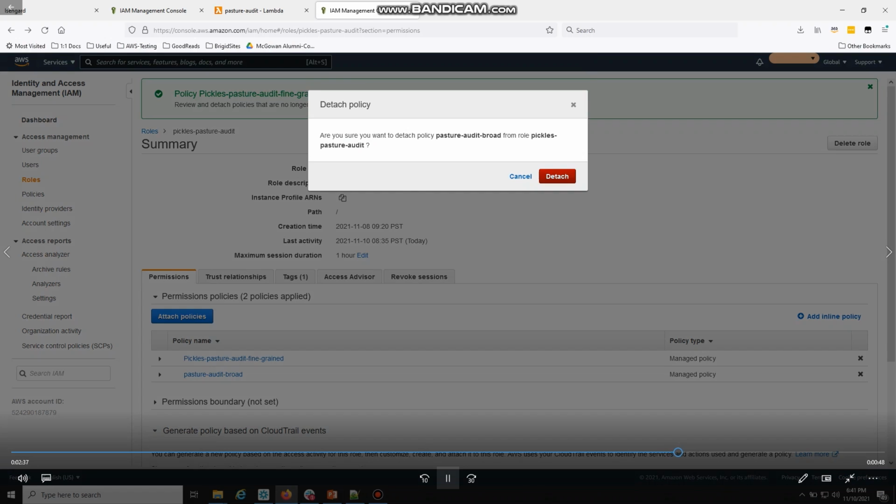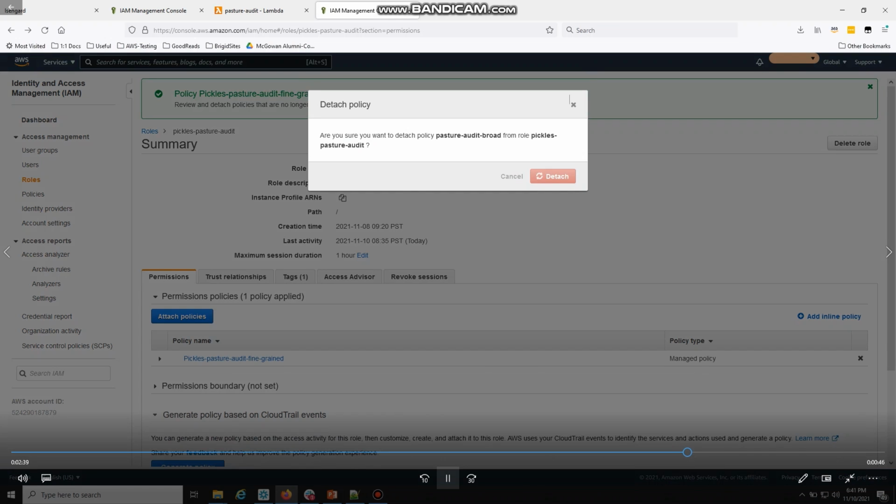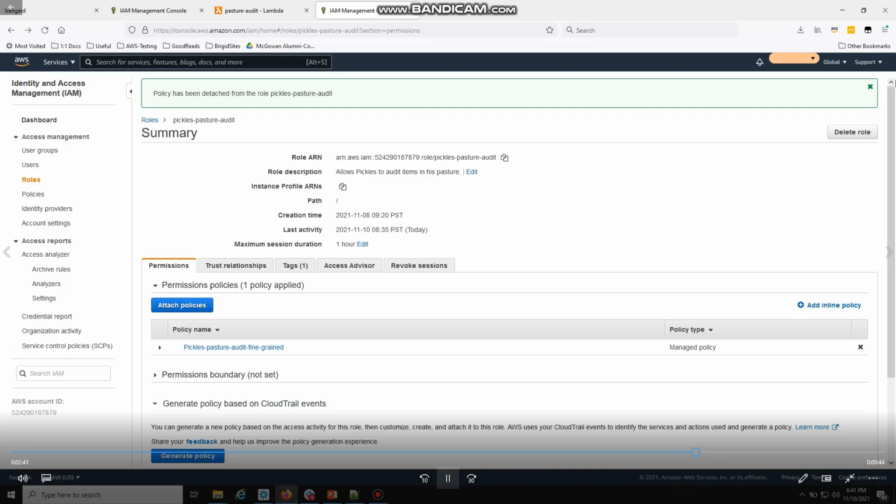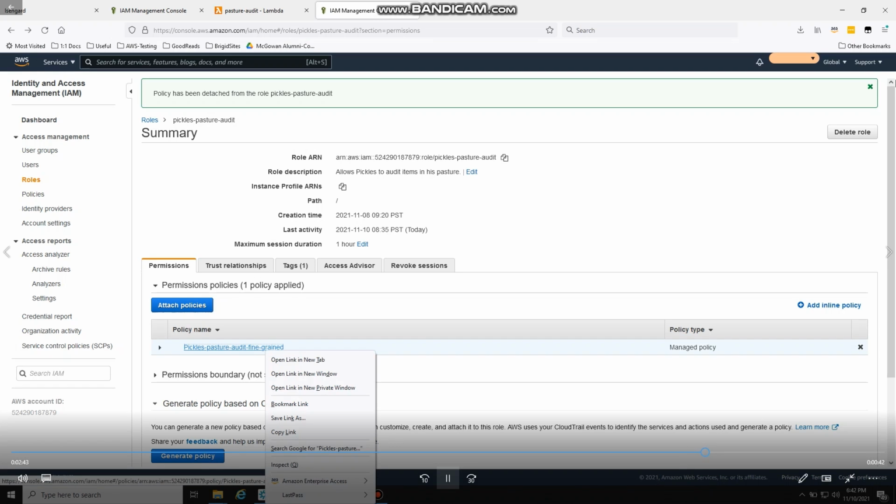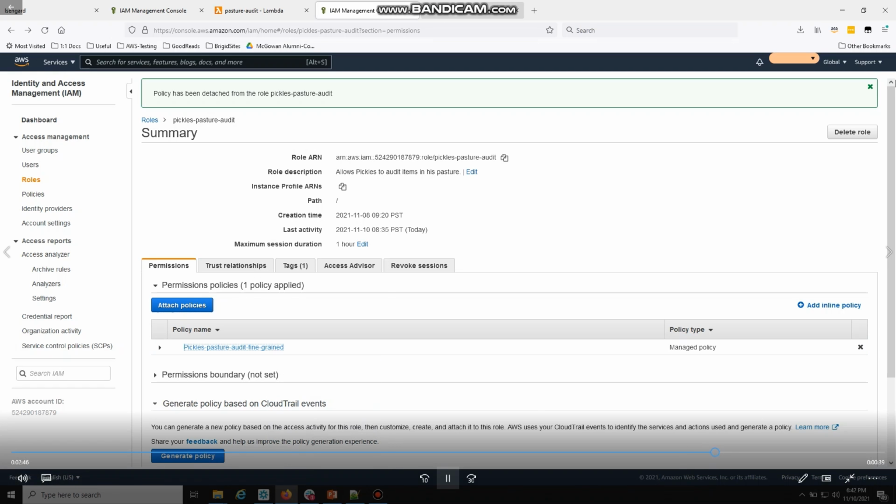And so I'm going to detach that broad permission, and then I will go back over to the Lambda console, and I'm going to run my Lambda function again.